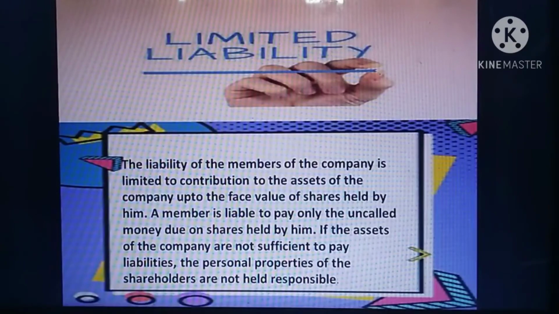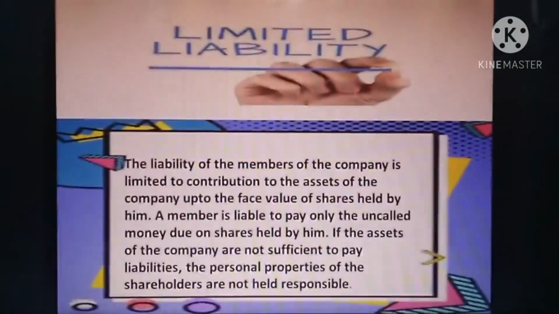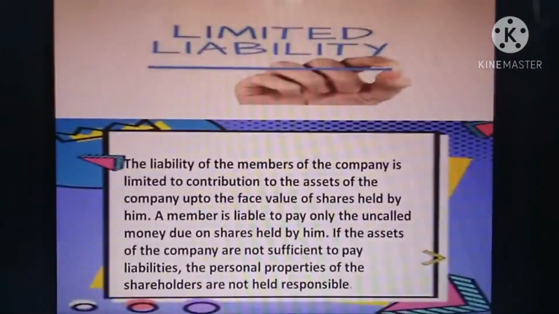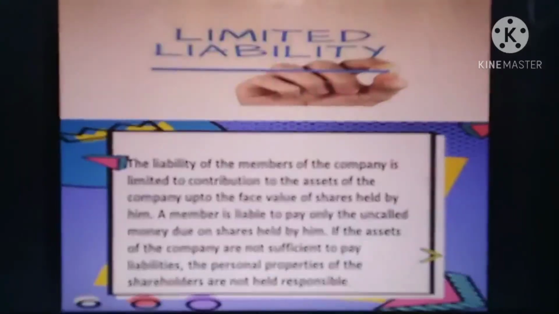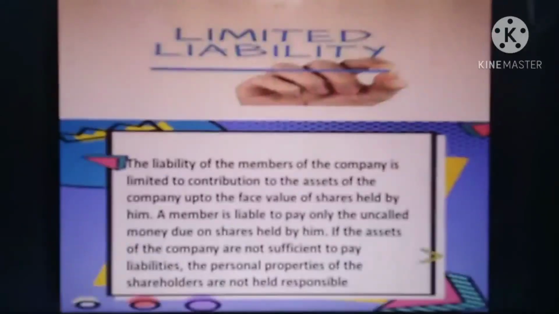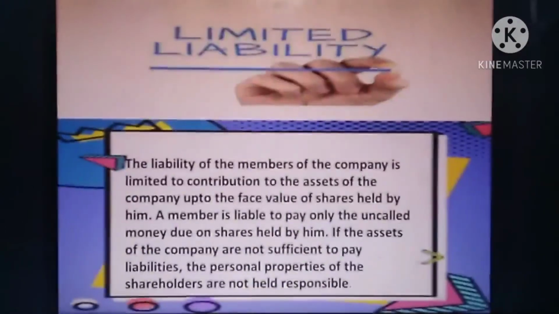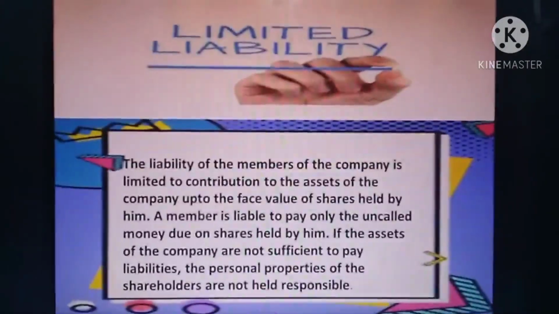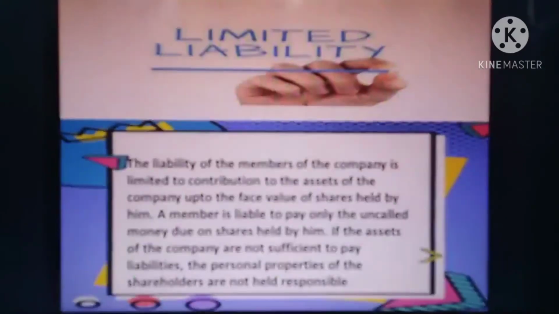And limited liability. The liability of a member of the company is limited to the contribution to the assets of the company, up to the face value of shares held by him. A member is liable to pay only the uncalled amount due on shares held by him. If the assets of the company are not sufficient to pay liabilities, the personal property of the shareholders is not held responsible.